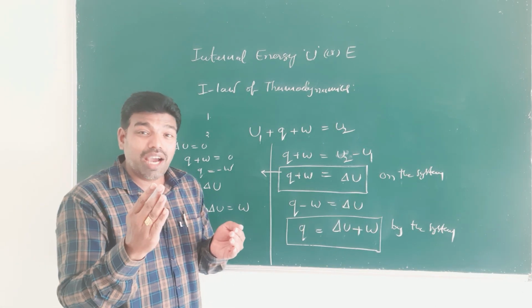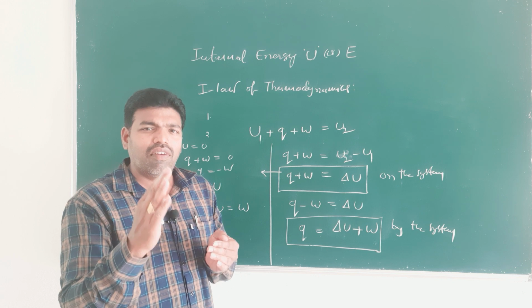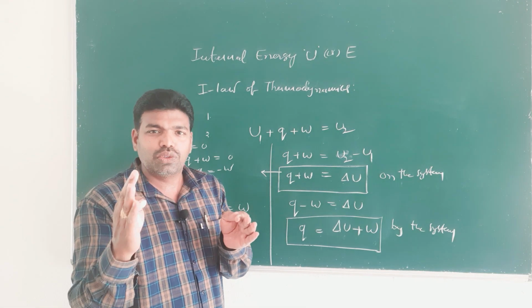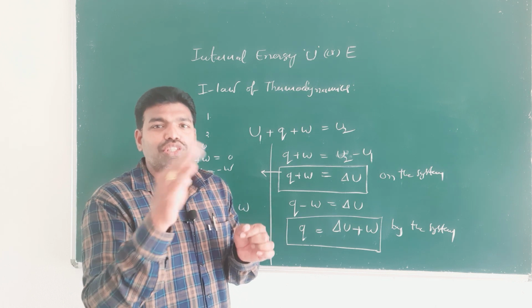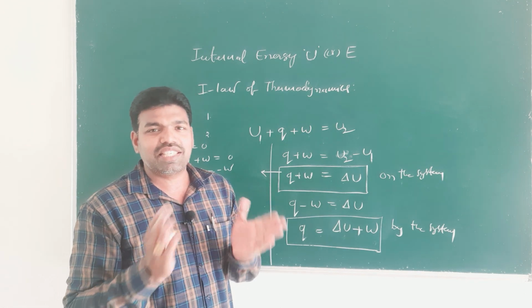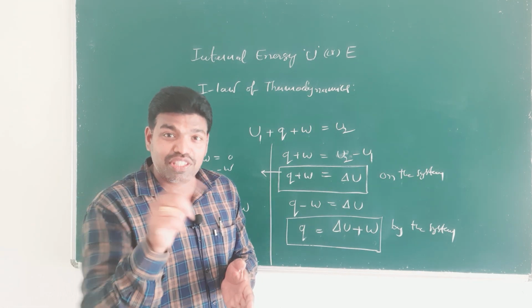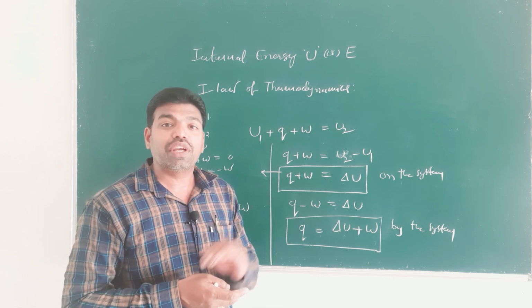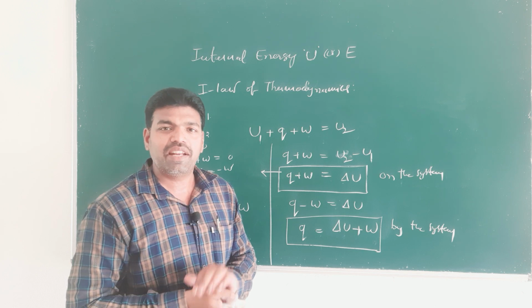Because heat exchange between system and surroundings occurs through a conducting wall, which constitutes the boundary between system and surroundings. When Q equal to 0, that is the wall does not allow heat flow between system and surroundings.